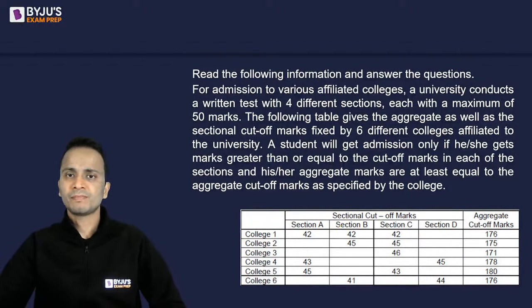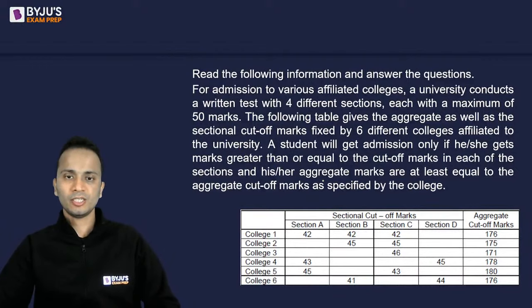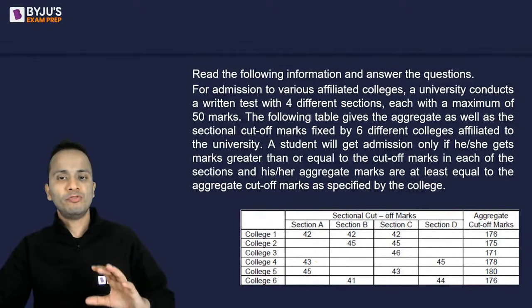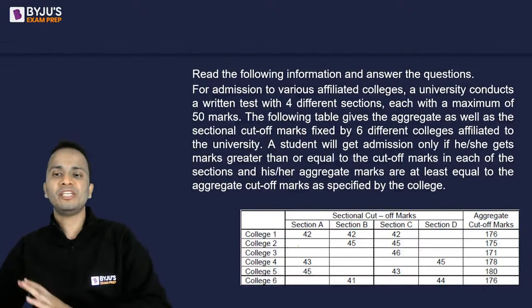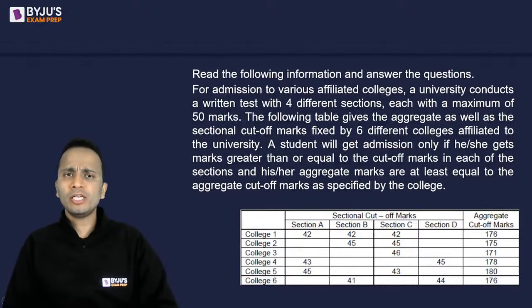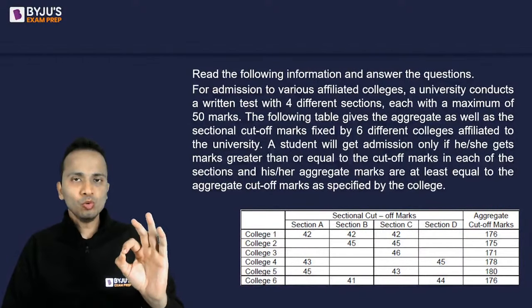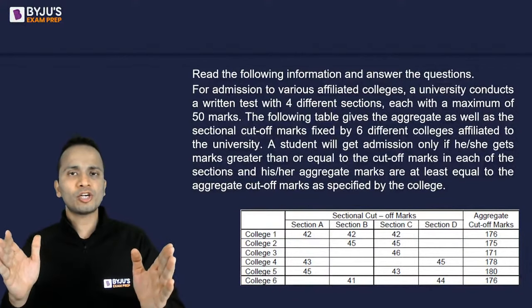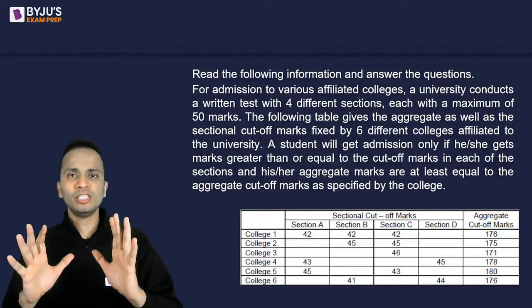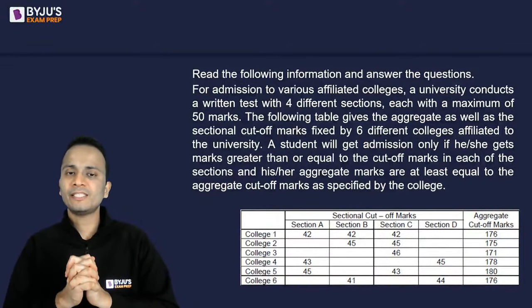The following table gives the aggregate as well as the sectional cutoff for 6 different colleges affiliated to the university. So there are some colleges which have mentioned the sectional cutoff and all of them have mentioned the overall cutoff. So let's say for college 1, section A has 42, section B has 42, section C has 42, and there is no sectional cutoff for section D for the first college, and the overall cutoff is 176.